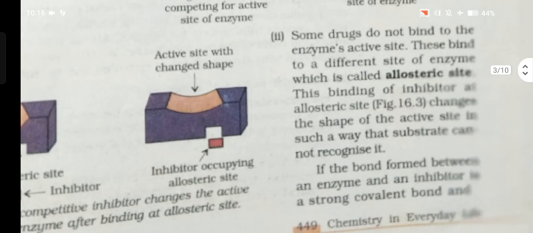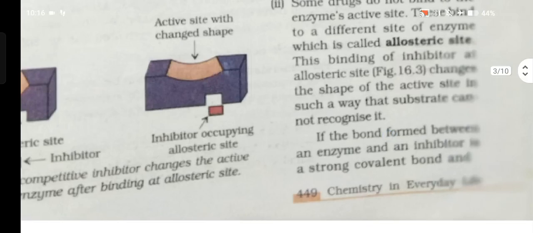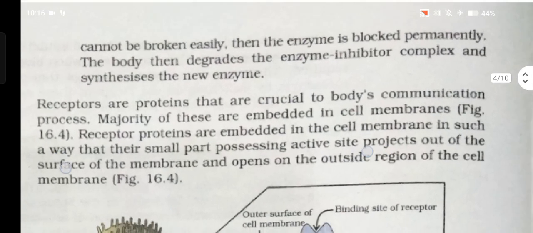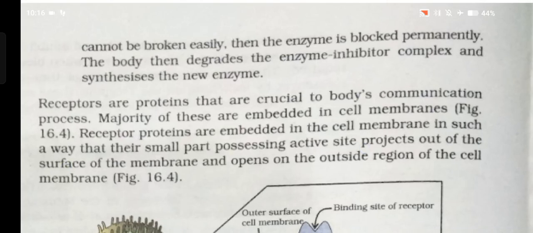Number two, some drugs do not bind to the enzyme active site. These bind to a different site of the enzyme, which is called the allosteric site. This binding of the inhibitor at the allosteric site changes the shape of the active site in such a way that the substrate cannot recognize it. If the bond formed between an enzyme and an inhibitor is a strong covalent bond and cannot be broken easily, then the enzyme is blocked permanently. The body then degrades the enzyme inhibitor complex and synthesizes the new enzyme.